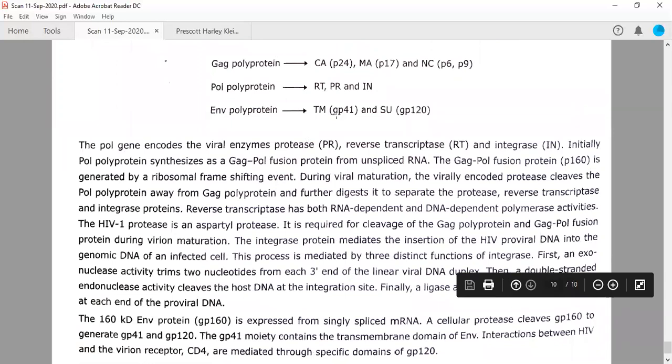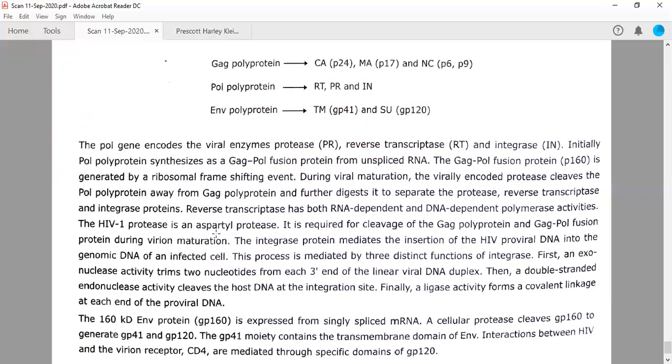Now what you need to remember from here is that this GAG pol fusion protein is actually P160. It is 160 kilodalton. And now it should be cleaved into two smaller proteins, that is P120 and GP41, right? During the viral maturation, the virally encoded protease cleaves the polyprotein away from the GAG. So this protease will cleave this GAG pol so that they can be separated. Not only this, the GAG polyprotein will be cleaved into the smaller versions.